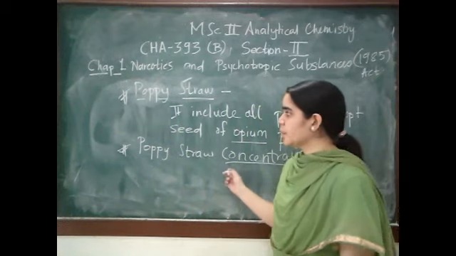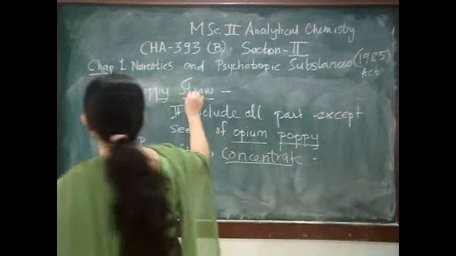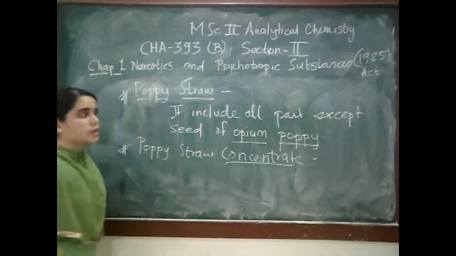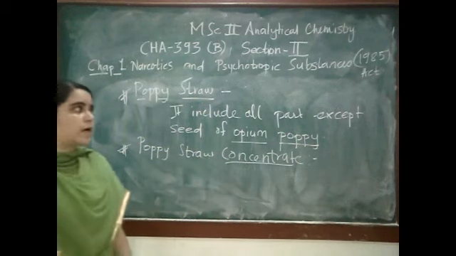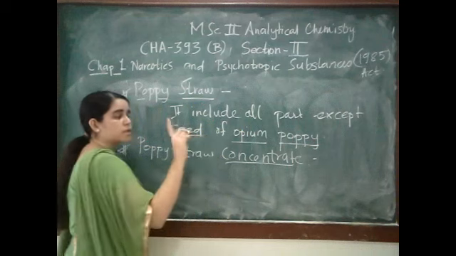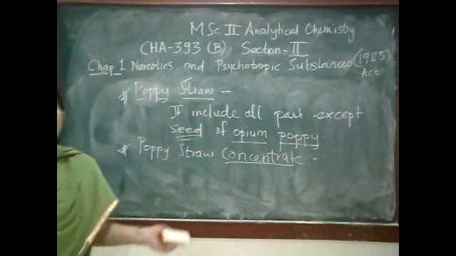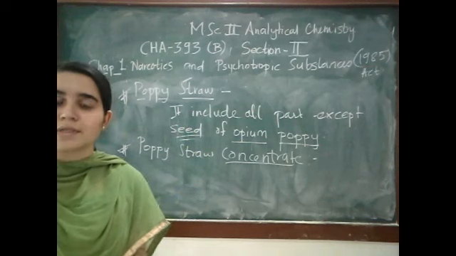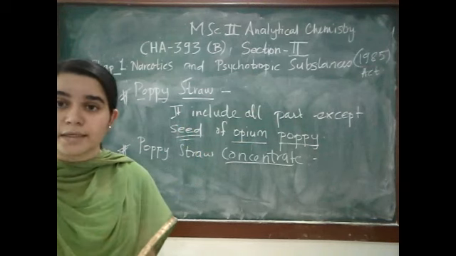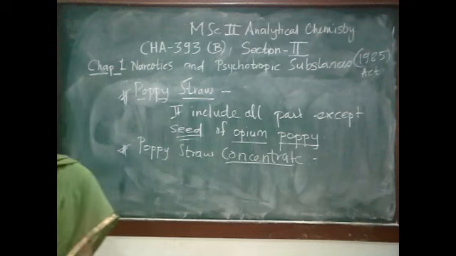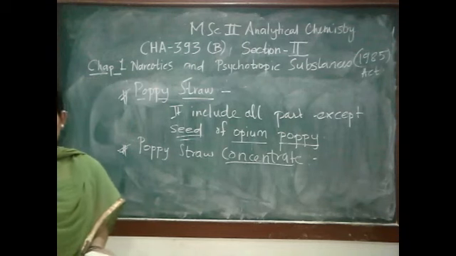We saw what poppy straw is: it includes all parts except the seed, and seed is not there in that. We take that poppy straw and it undergoes a number of processes and gets concentrated, and the product you obtain is poppy straw concentrate.